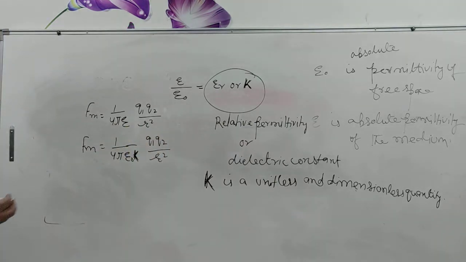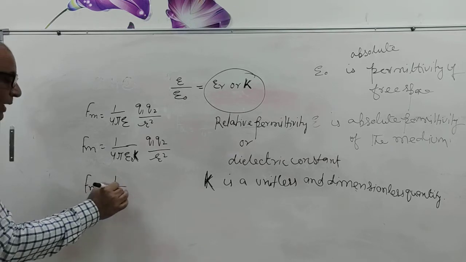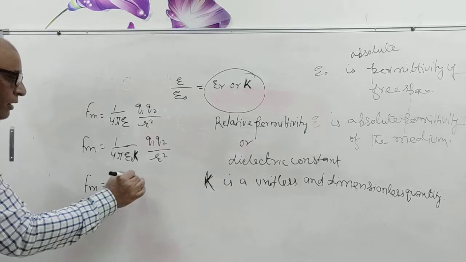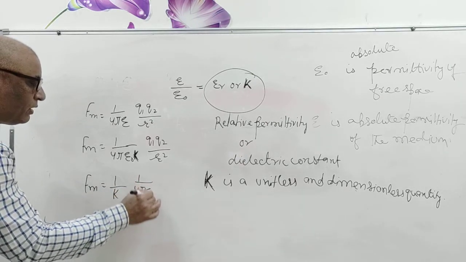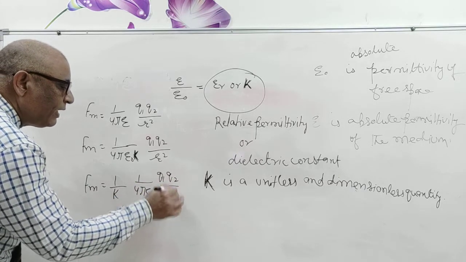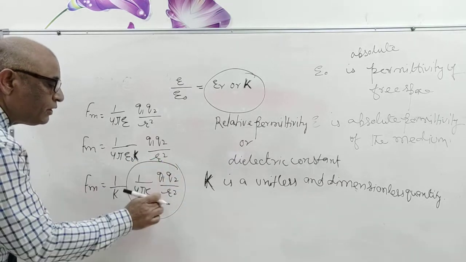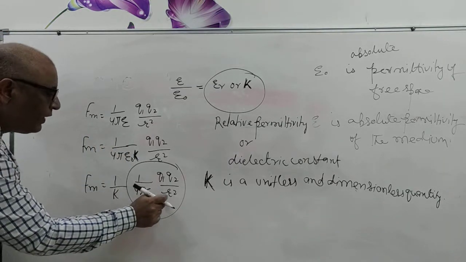What you see here is Fm equal to 1 by K times 1 upon 4 pi epsilon naught Q1 Q2 by R square, and you know that this is the force in vacuum.